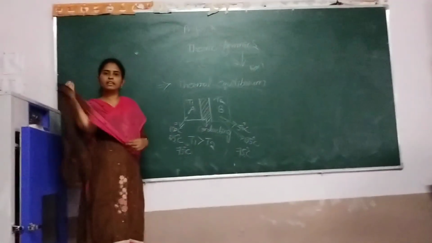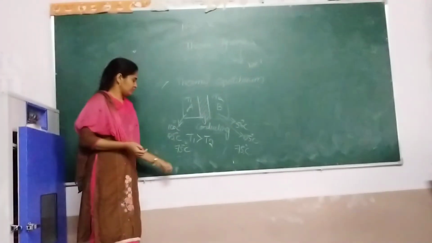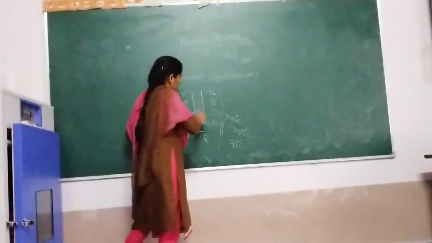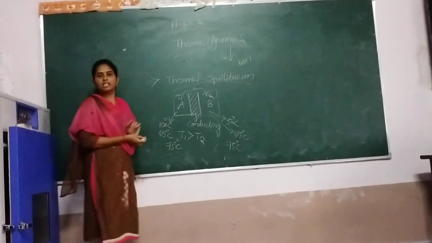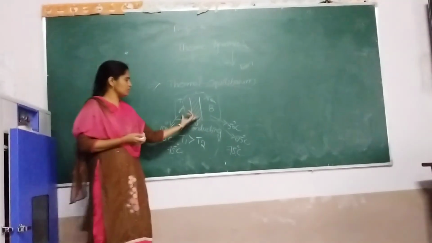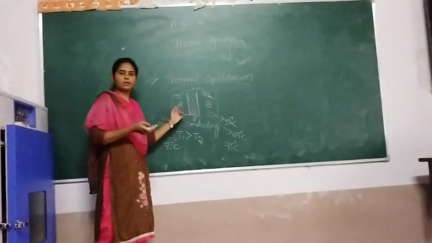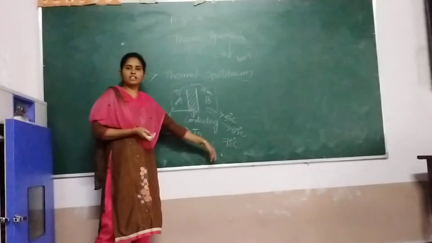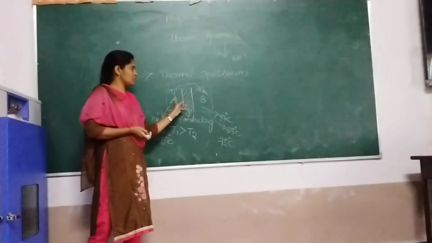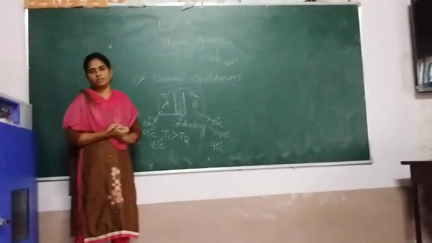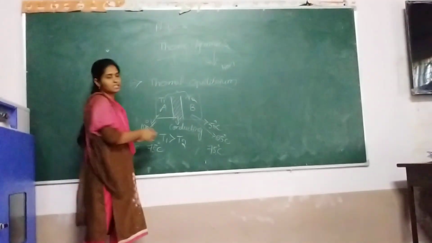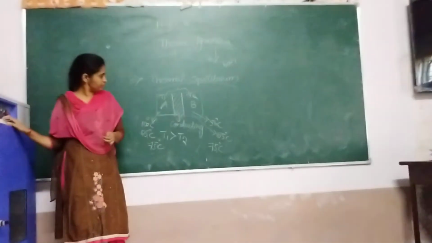So both are maintaining the same temperature. Now we can say these two systems are in thermal equilibrium. So this is thermal equilibrium.